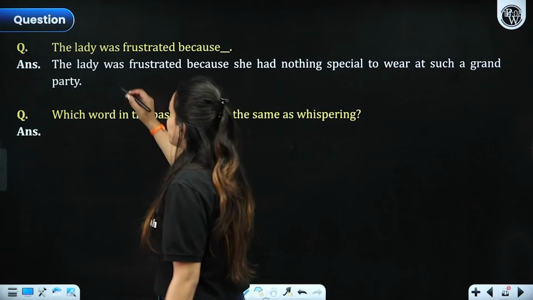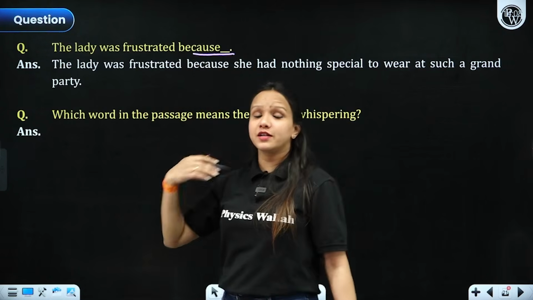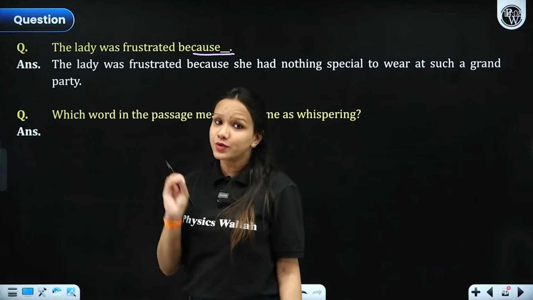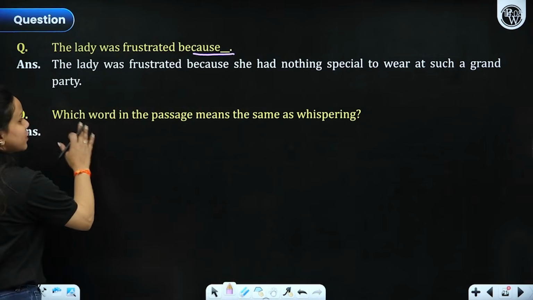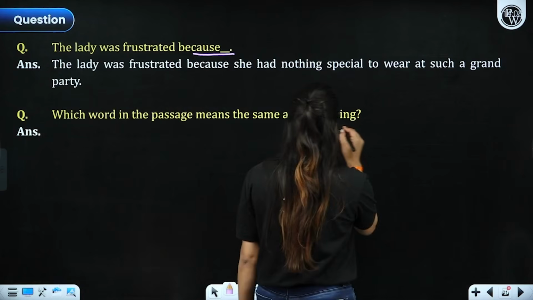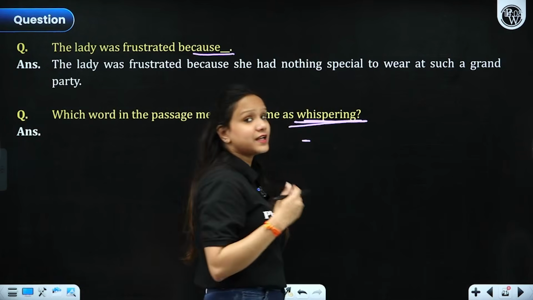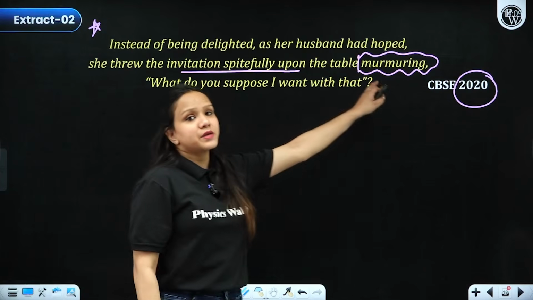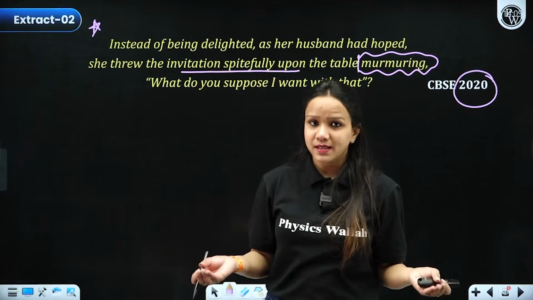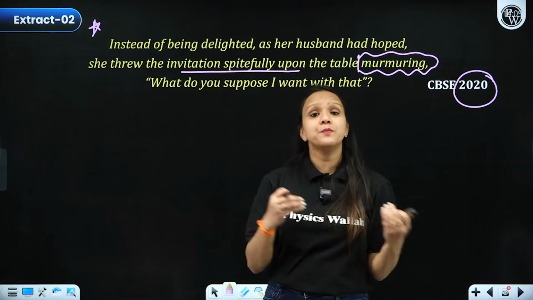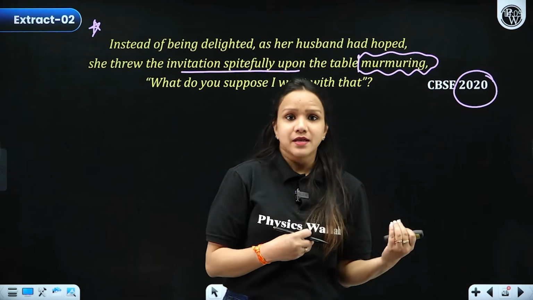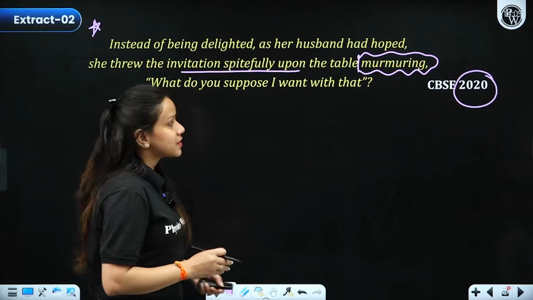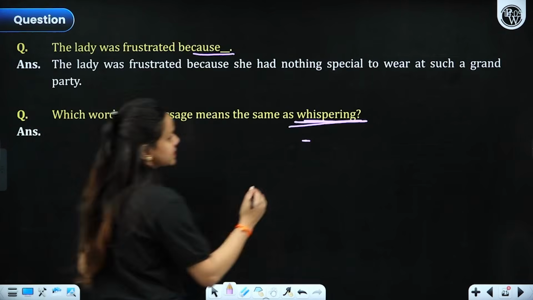Now the next question. The lady was frustrated. Why? Because she did not have anything to wear for the party. She did not have any good dress. She did not have any jewelry to wear, right? Now, which word in the passage means the same as whispering? I think by this time you clearly know why I made you underline that particular word. Let's see that. So the word is murmuring. If the students keep talking in the class, the teacher instructs not to murmur, not to whisper, right? Just like you make that sound as if you're discussing something in yours, right? So the word is murmuring.